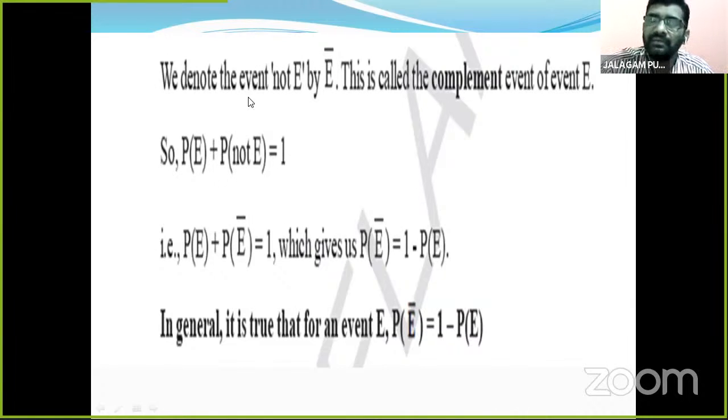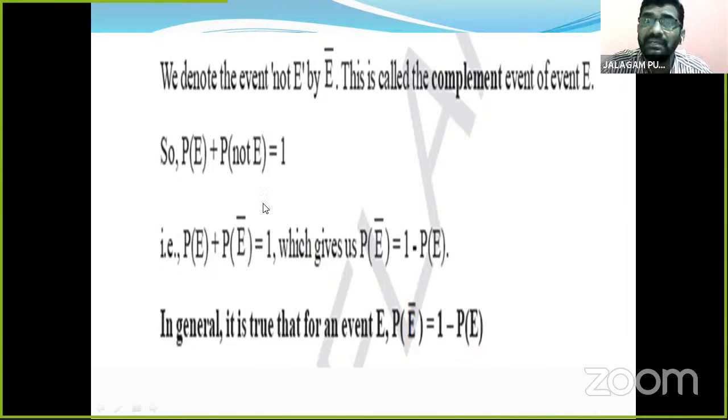So a formula is derived from this information: P of E plus P of not E is equal to 1. We may also write it as P of E plus P of E bar is equal to 1. This is the formula.